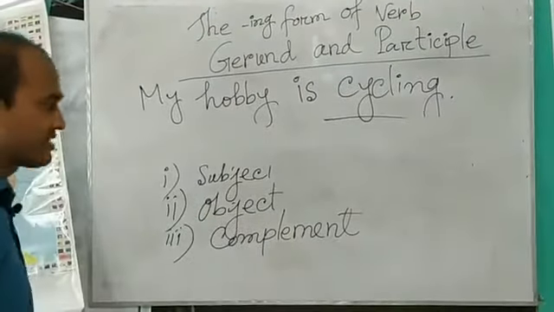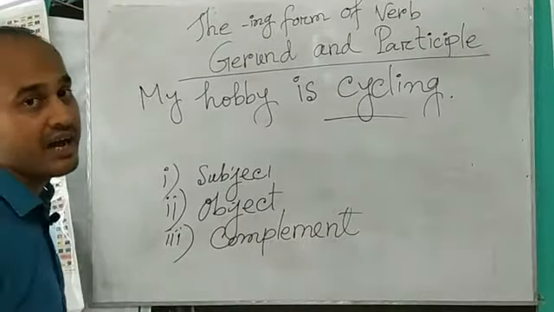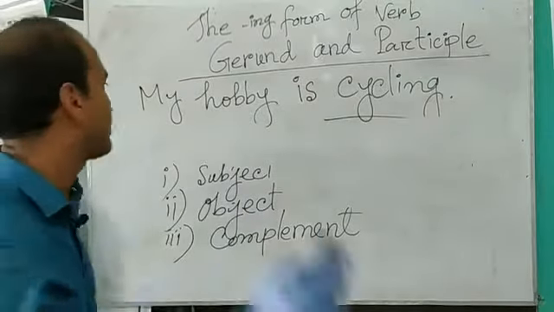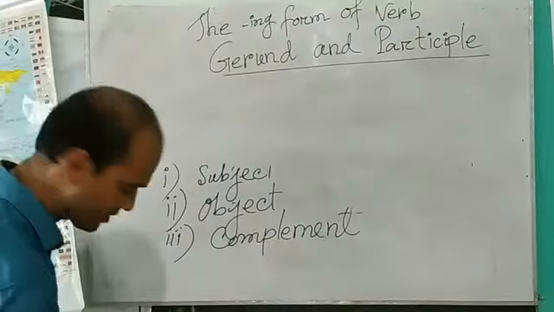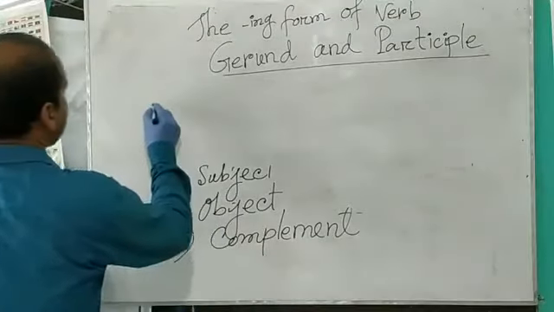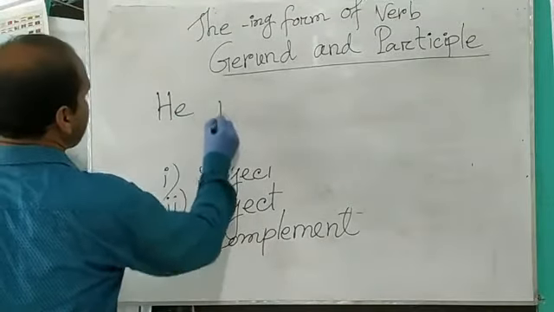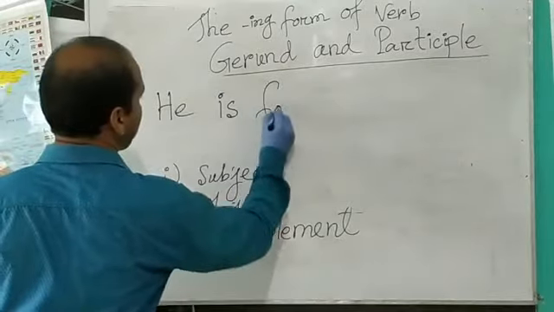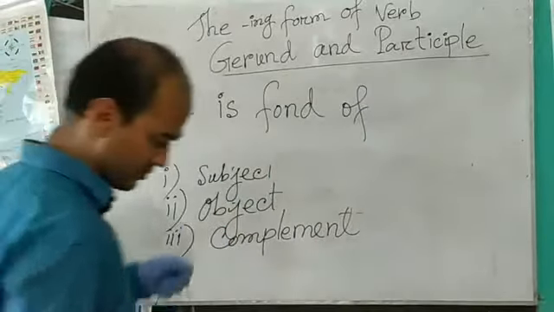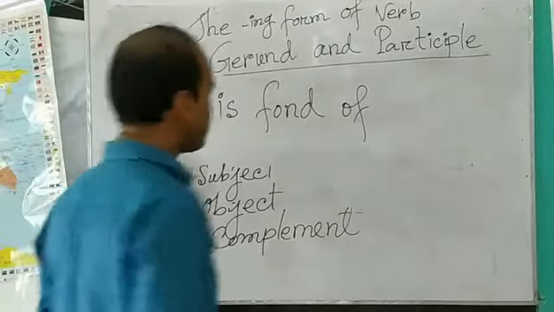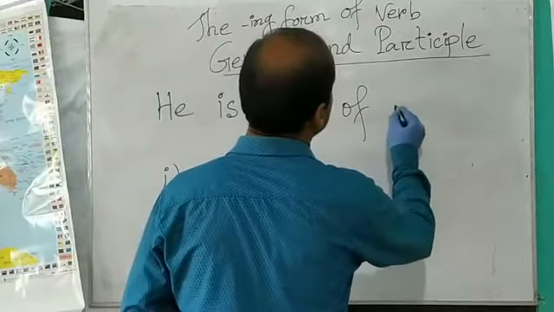Now, I will show you how a gerund is used as the object of a preposition. He is fond of walking.